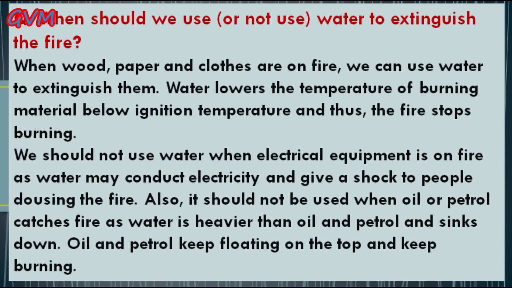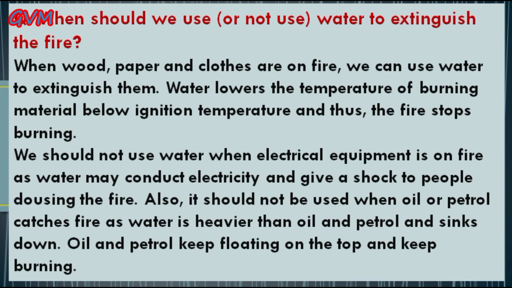Students, as we learned the different types of fire extinguishers and how we can use them in order to control fire. But students, sometimes we also use water to extinguish fire, because water helps in lowering the ignition temperature of the fuel.